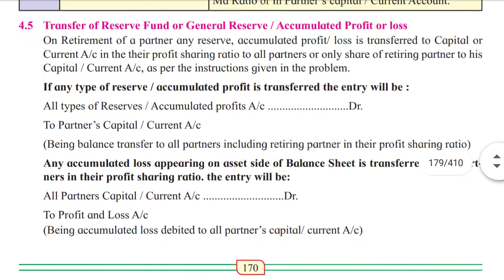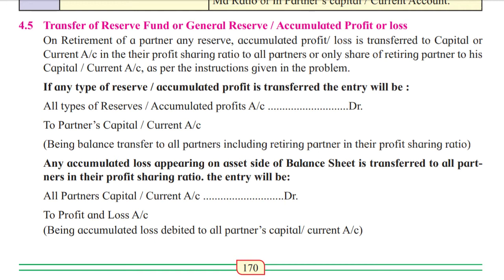Now, transfer of reserve fund, general reserve, accumulated profit and loss. On retirement of a partner, any reserve or accumulated profit or loss is transferred to capital or current accounts of all partners in their profit sharing ratio, and only the share of the retiring partner to his capital or current account, as per the instruction given in the problem.